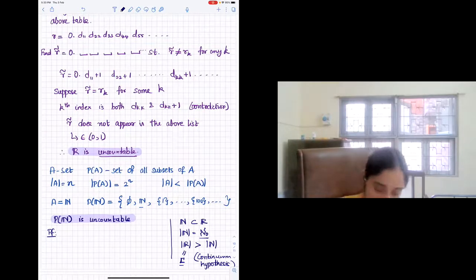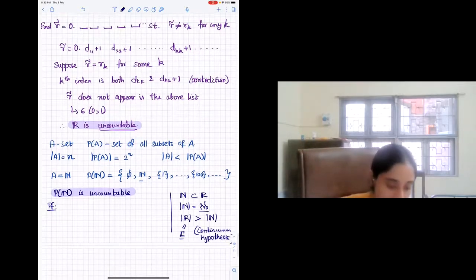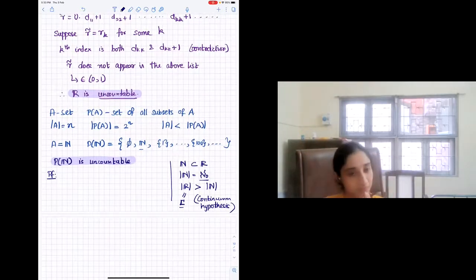But the question should be clear. To demonstrate that it is uncountable, you have to demonstrate that if there is a function f that is bijective between capital N and P of N, or between naturals and the power set of naturals, then that function cannot be bijective. We list it out, and if the ith element is there in the ith set you have listed, we don't include it; if it's not there, we include it. And that should work. You will construct a set that is a different set from any of the sets till now.